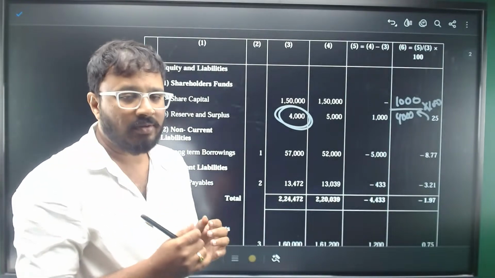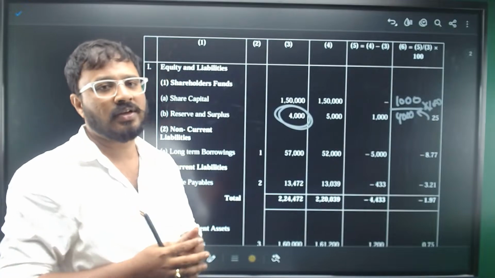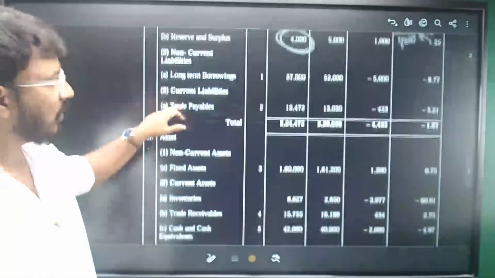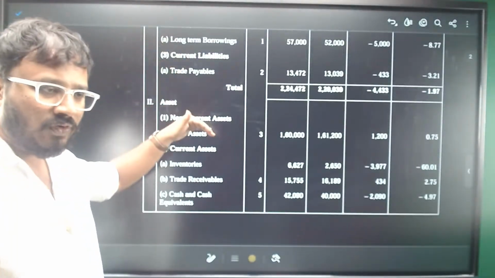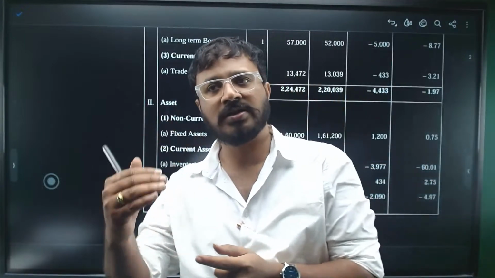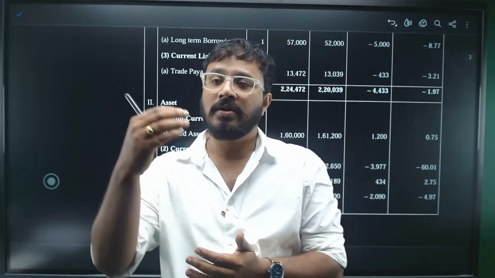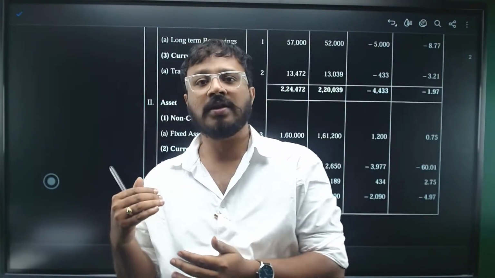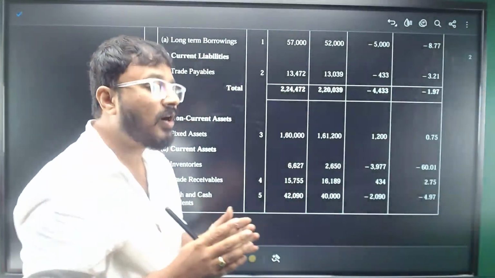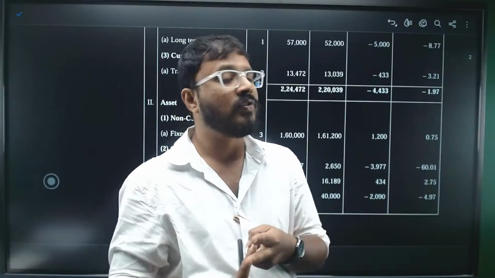If you are getting a comparative balance sheet, don't lose it. Solve it. Even more than ratio analysis, please go with the comparative balance sheet. It is easy to calculate. You'll put it in the Schedule 3 format. It's just that you need to be good with the Schedule 3 format. That's why I'm saying, please refer to the notes given in the SIA app. All the formats, all the formulas are given there, so don't miss out on that. If you want good marks, my request is, be good with the formats, be good with the formulas.